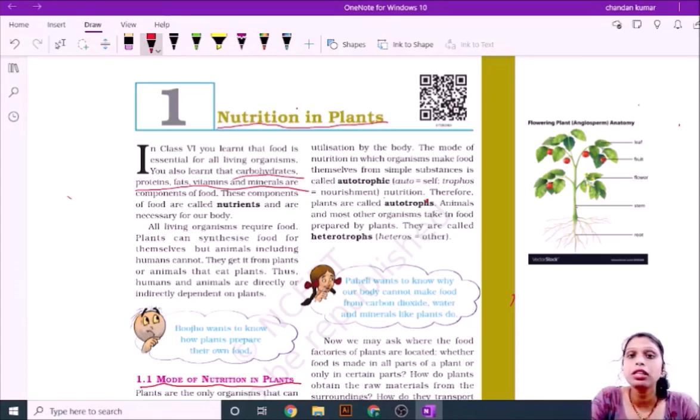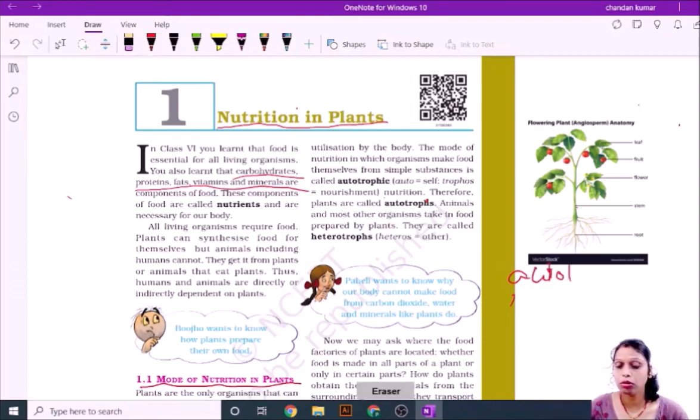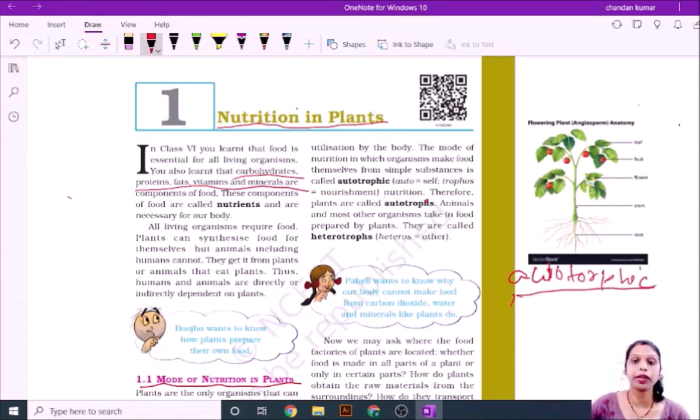Auto means self and trophic means nourishment, that is, self nourishment.